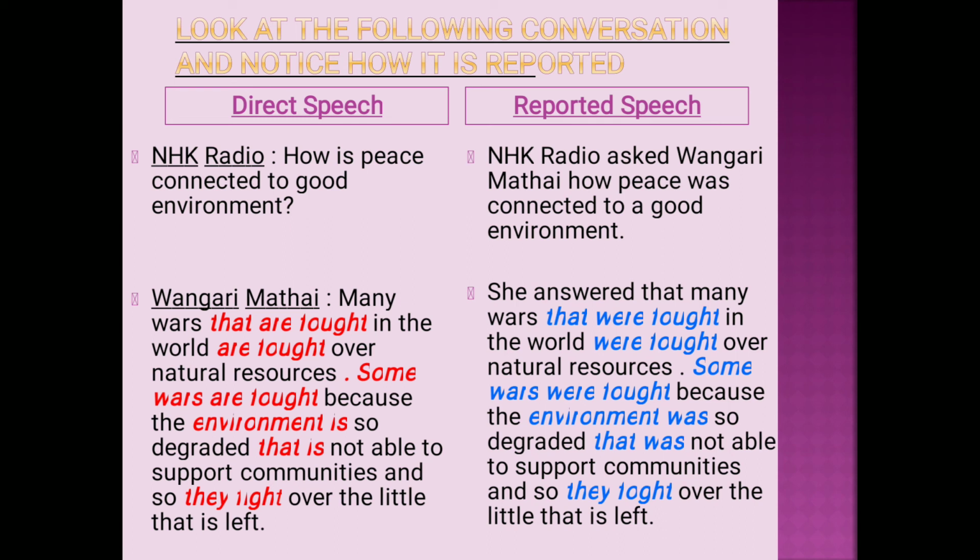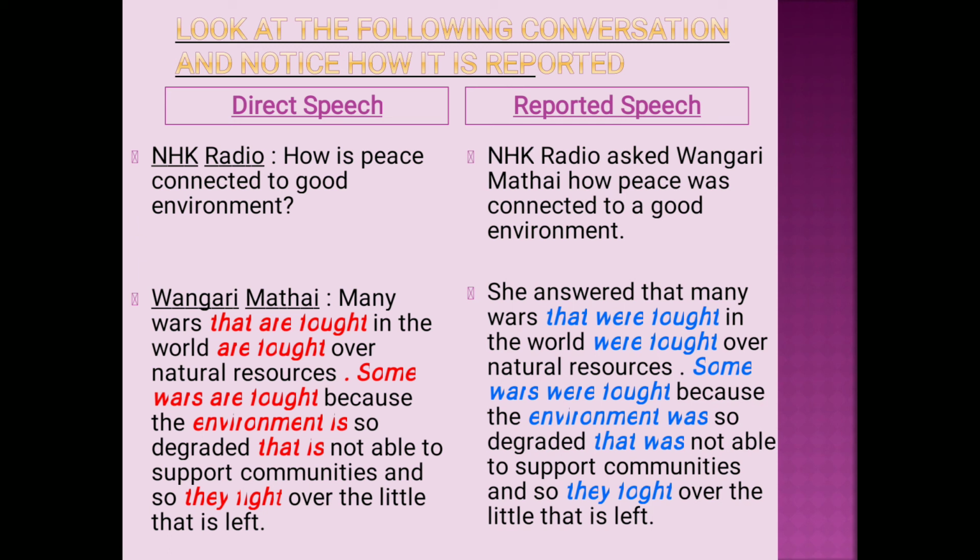Have you observed the red color sentences? How they were reported into blue color sentences? Look at this. That are fought has been reported as that were fought, and some wars are fought transformed to some wars were fought. Environment is so degraded is changed to environment was so degraded. That is changed to that was.